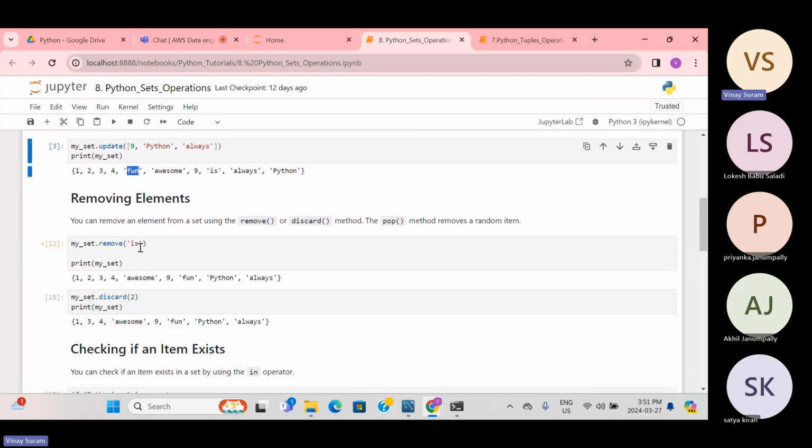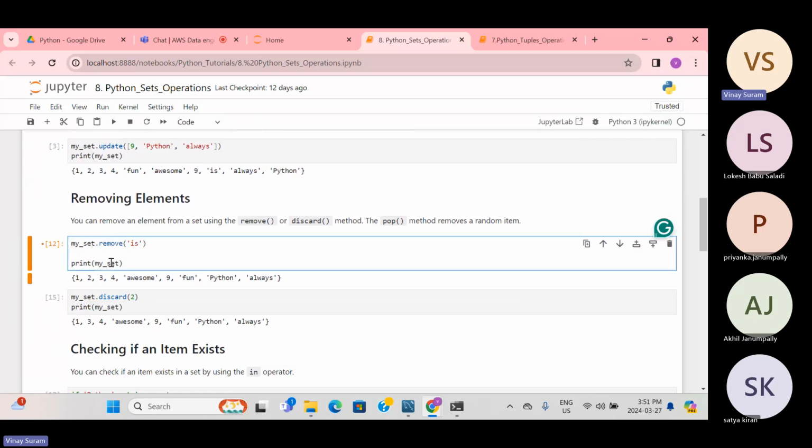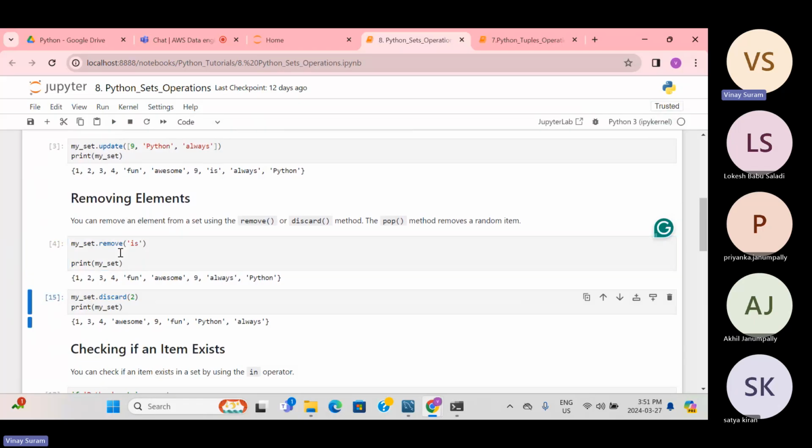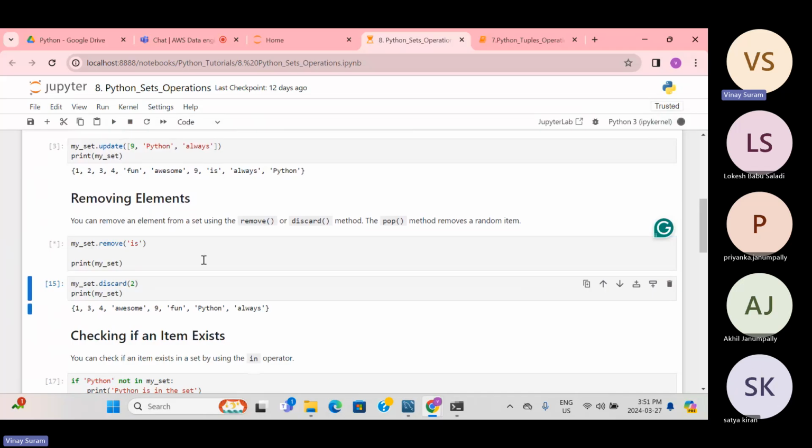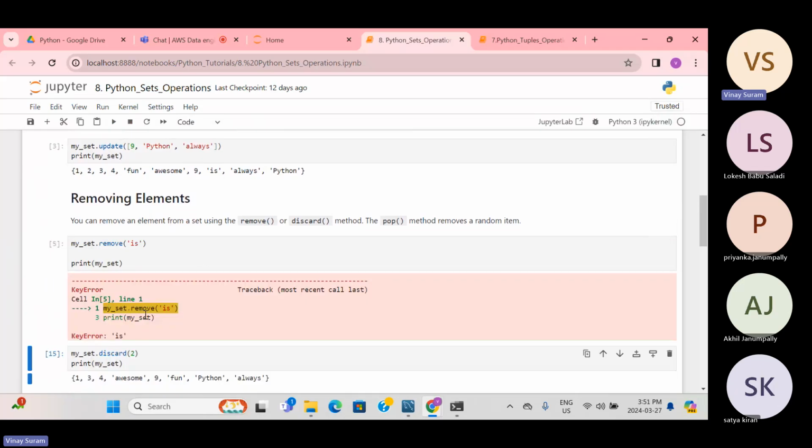I'll try to remove is, and print it again. So set dot remove, open the brackets, close the brackets, and within that you write the element name. I'm running it. Okay, now this is removed. Again, if I run this, what happens? It throws an error because is is not available as of now, since it got removed, right?